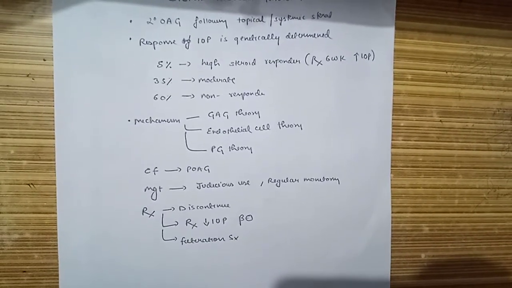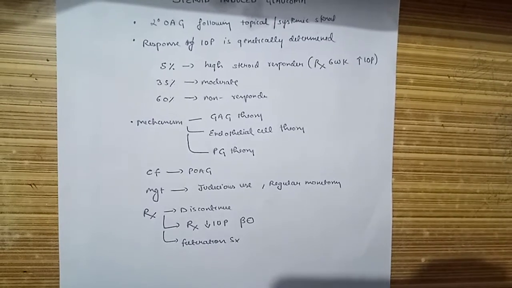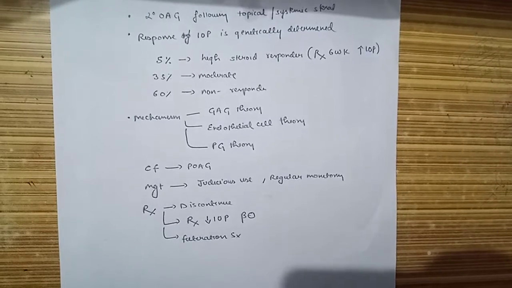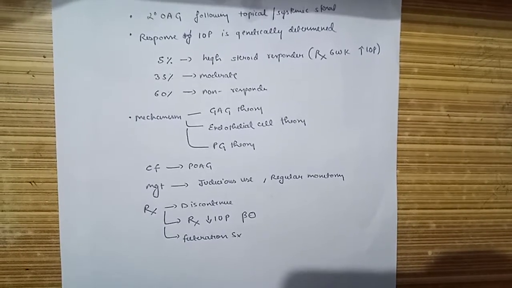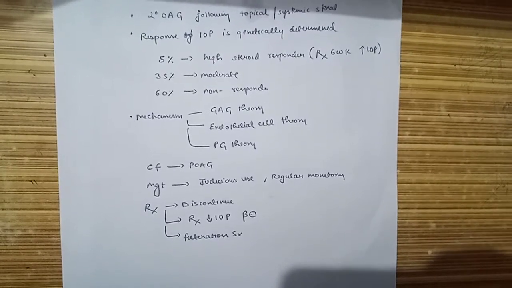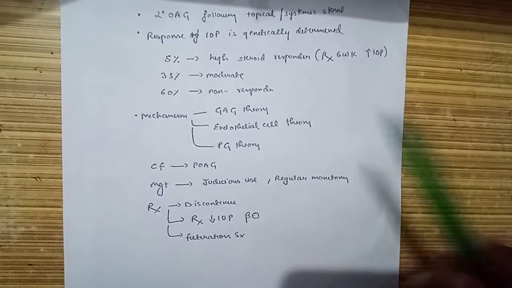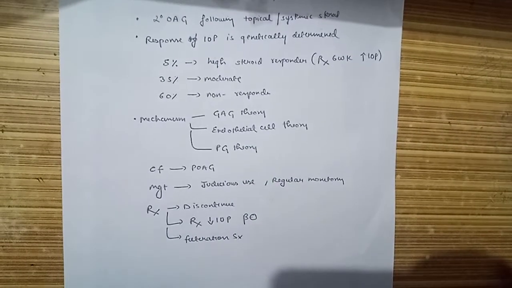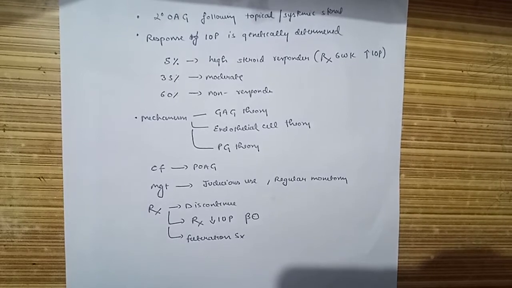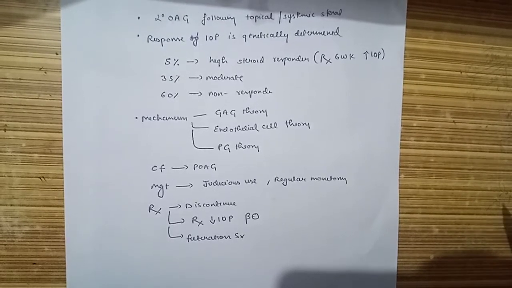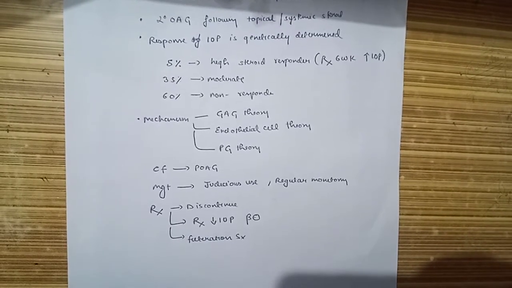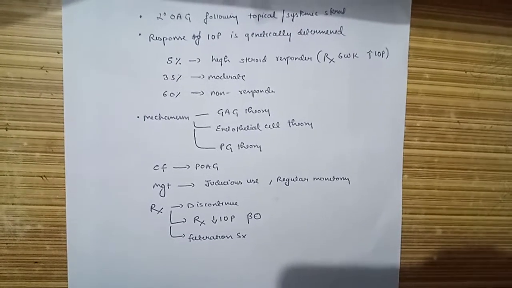The endothelial cell theory works on the same principle, that steroids suppress phagocytosis, and hence the endothelial cells are unable to phagocytose the debris, and this clogs up the trabecular meshwork. The third theory, the prostaglandin theory, is based on the principle that prostaglandins increase the permeability of the trabecular meshwork, and corticosteroids inhibit prostaglandin synthesis, and so it is clear.